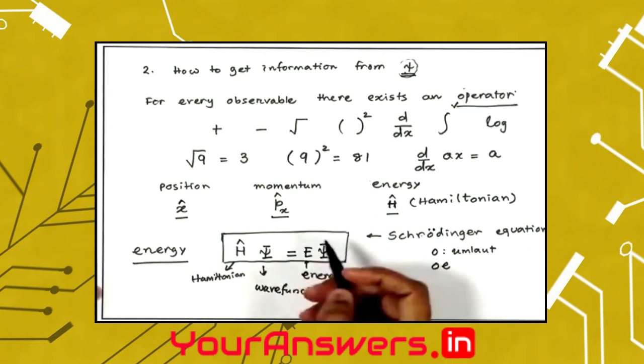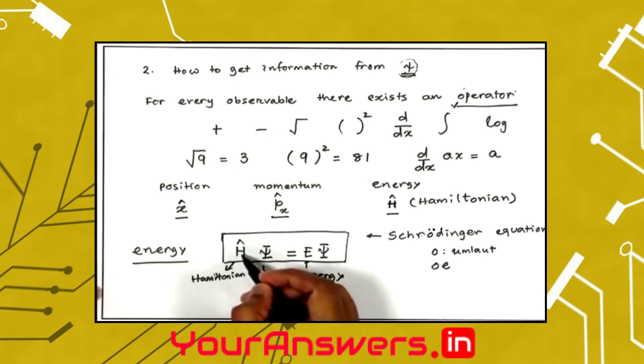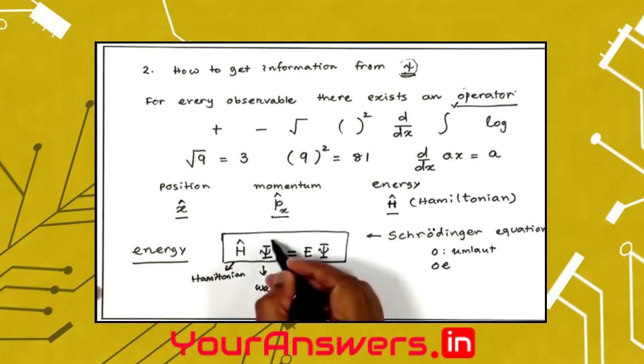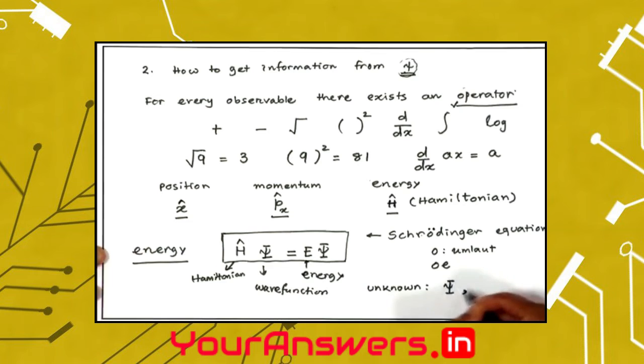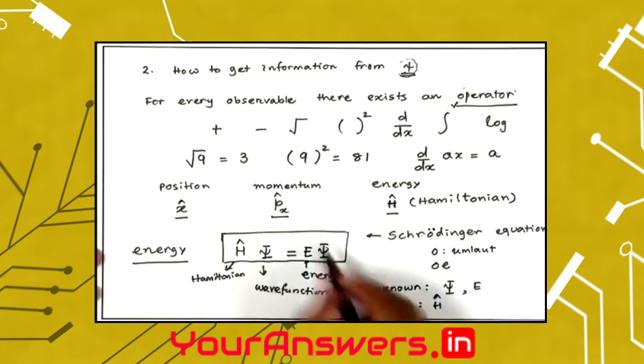If I am asking a question, I know the ingredients of the question, but what I do not know is the answer. So I do not know the wave function. So here the unknowns are the wave function psi and energy, and known to solve this equation, known is the Hamiltonian, the operator. I know the operator, and what I want to know is what is the wave function and what is the corresponding energy. Let us see. So there are several tricks to solve this equation. We will not talk about any tricks as to how to solve this equation.